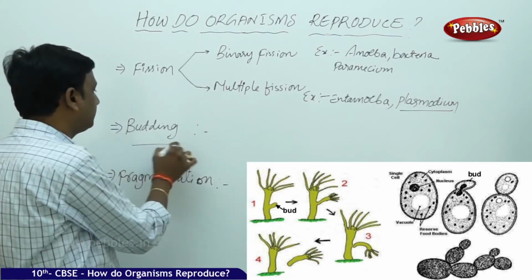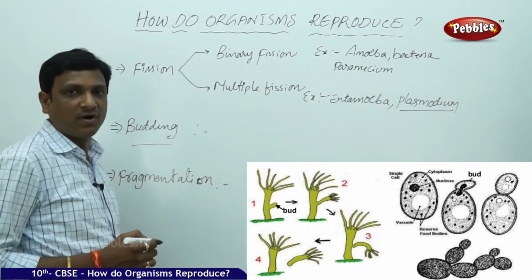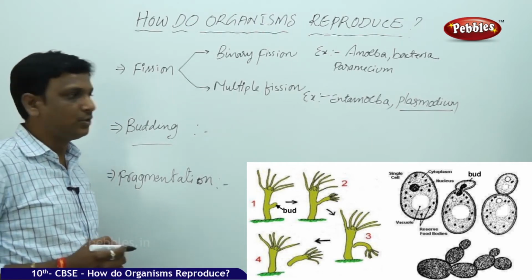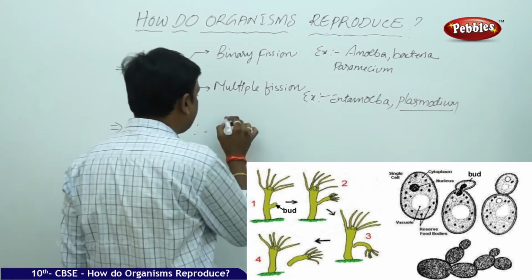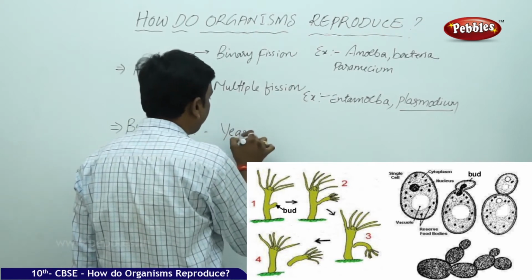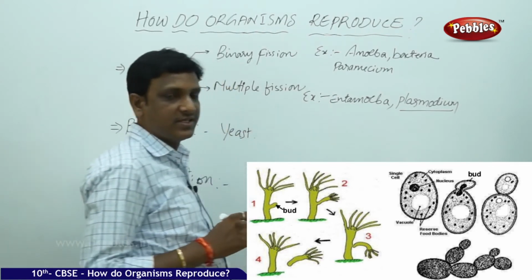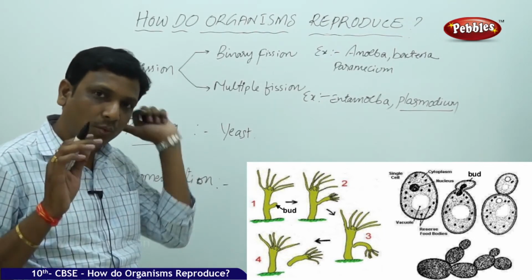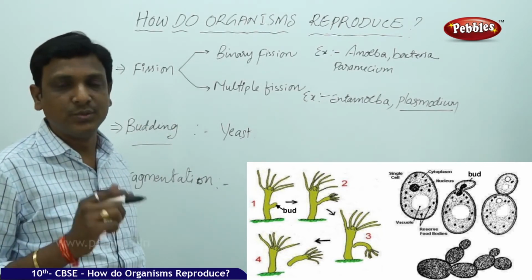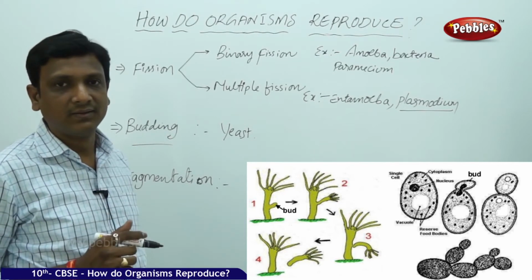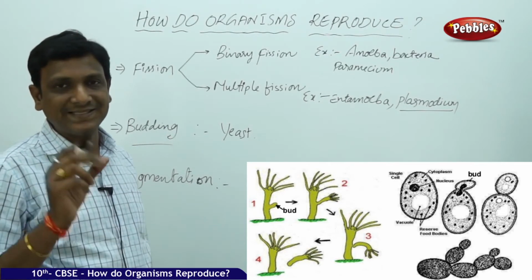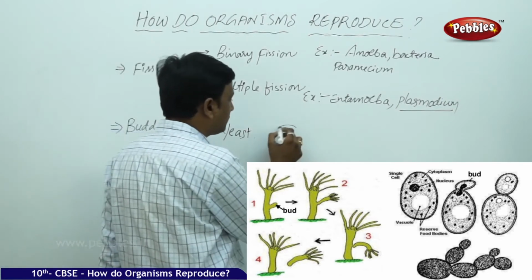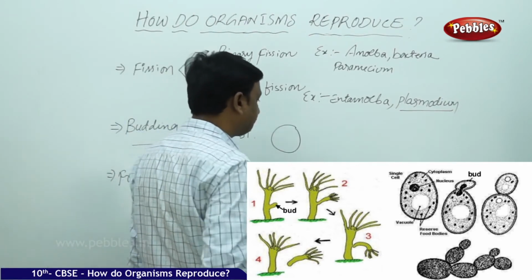Now let us see budding. Budding is found in multicellular as well as unicellular organisms. In the case of unicellular organisms, yeast is a kind of fungus, but it is unicellular. In fungi there are so many species, but yeast is the only species which is unicellular. Other fungi are multicellular. How does yeast reproduce? Yeast reproduces by a process called budding.